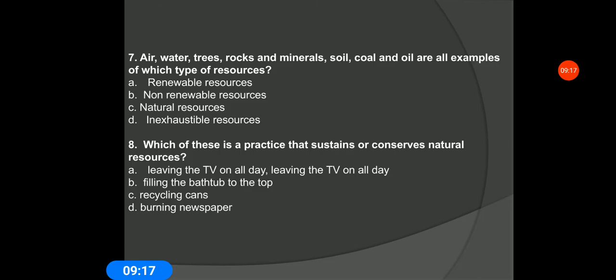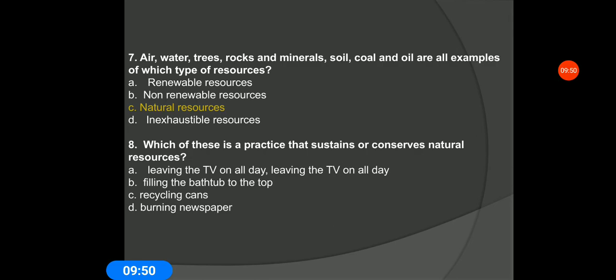Air, water, trees, rocks, minerals, soil, coal, and oil are all examples of which type of resources? Options are renewable resources, non-renewable resources, natural resources, inexhaustible resources. So here the air, water, trees, rock, minerals, soil, coal, and oil are all mixed up. Renewable and non-renewable resources are mixed up, but they are all natural resources. Go to the next one.